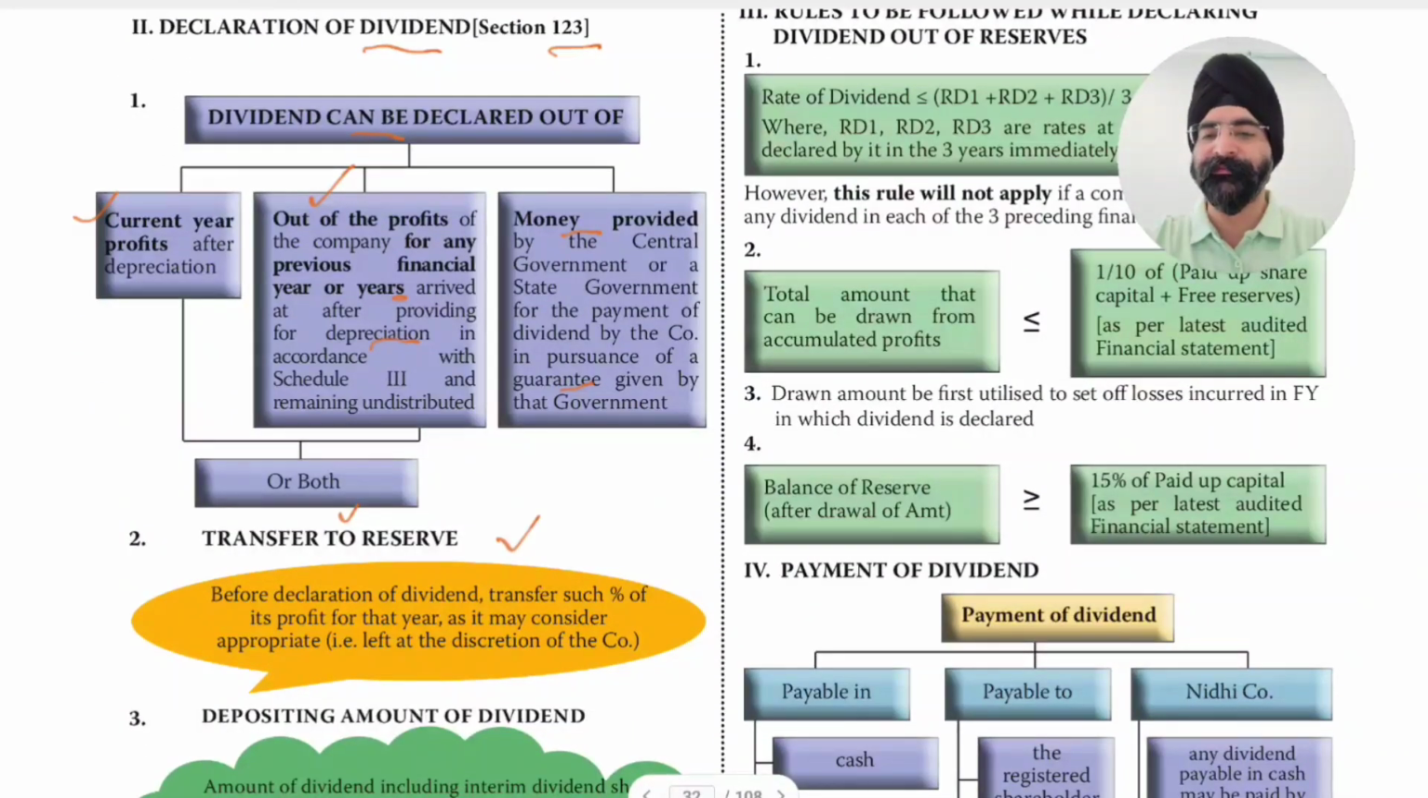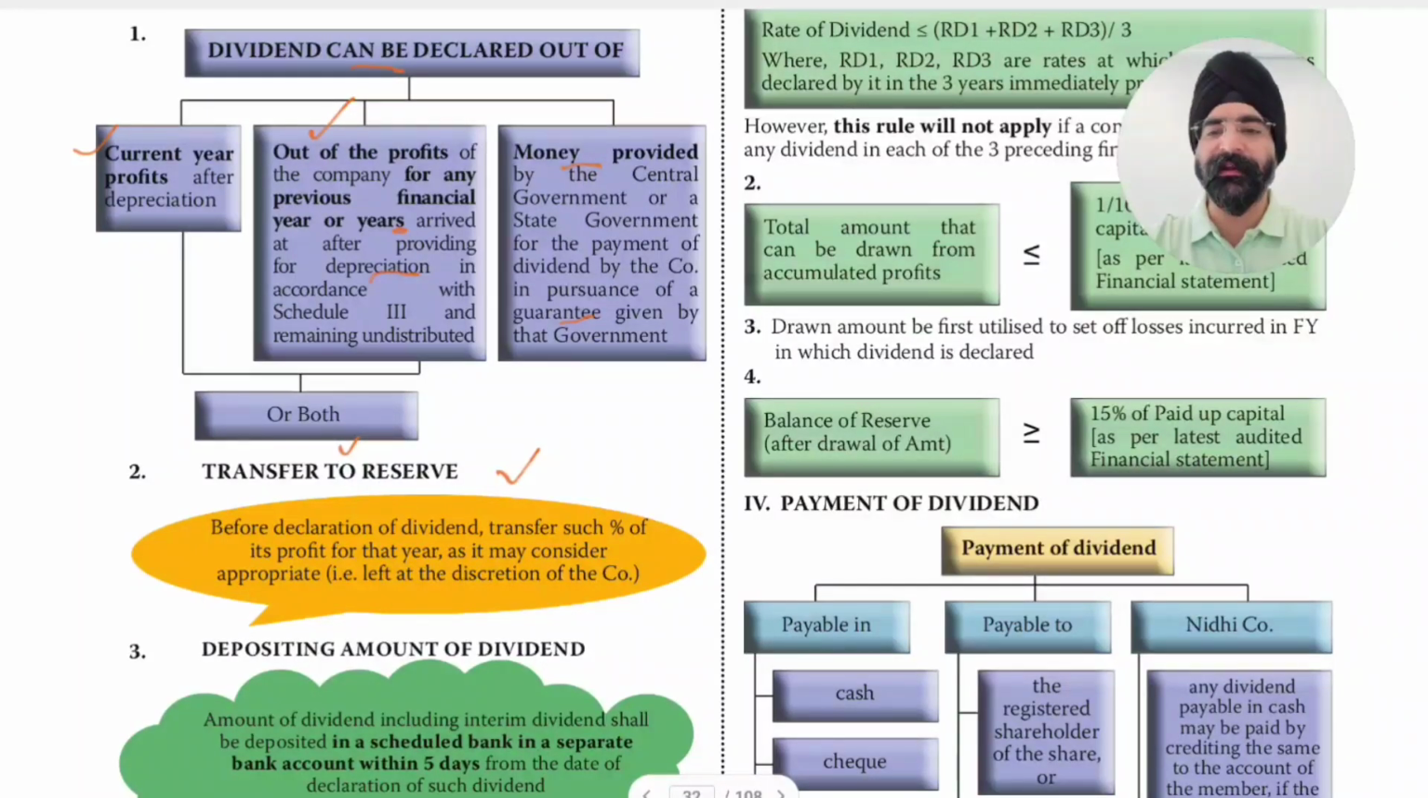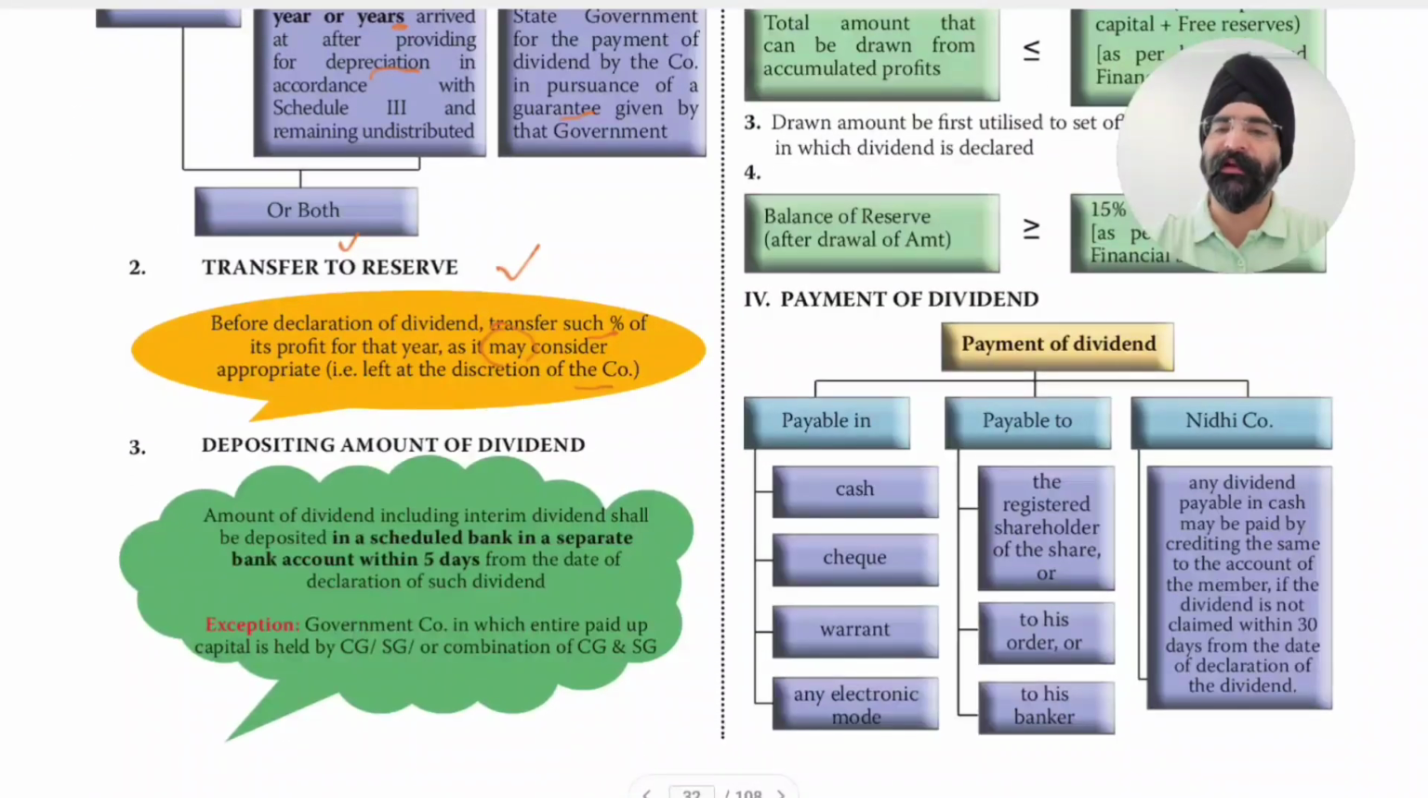Transfer to reserve. Before declaration of dividend, the company may transfer such percentage of its profits for that year as it may consider appropriate. The right word here is may. How much percentage of profit is to be transferred to reserves, which are maintained for the future, is at the discretion of the company. But there is a provision that a certain portion should be transferred to reserve.